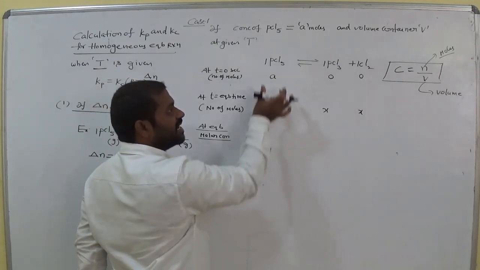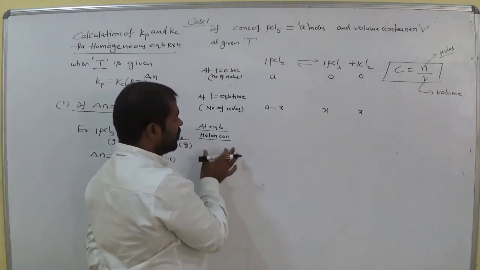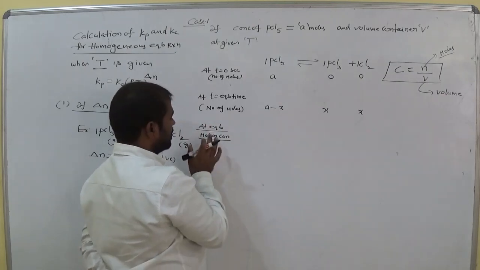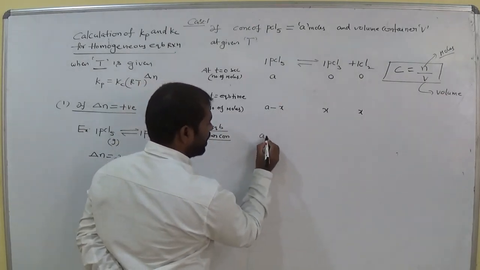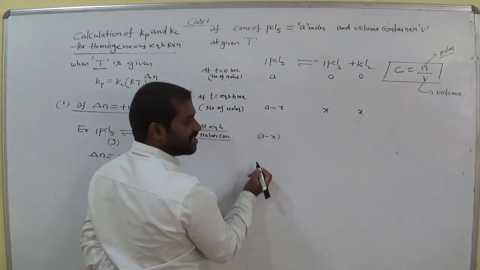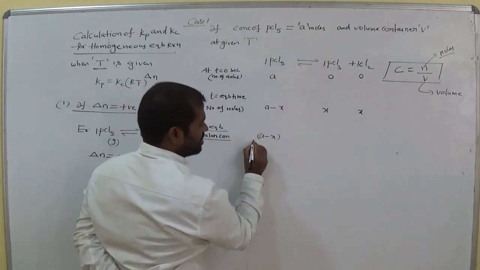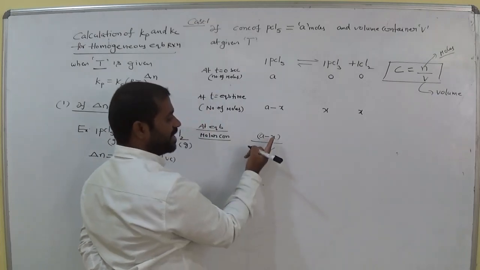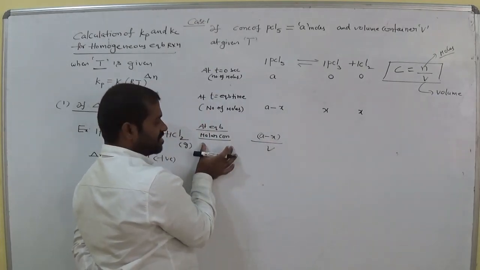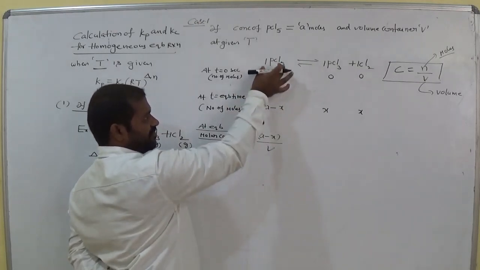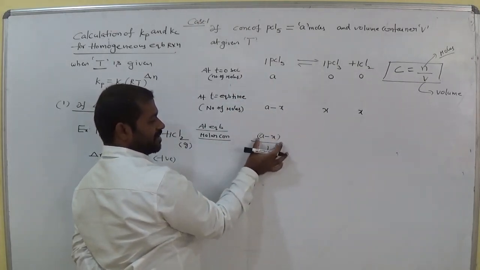Now we need to calculate the concentration of PCl5. What will we do? We take the number of moles, how much? A minus X. Am I right? Now what is the given volume? V. Divide by V, so A minus X upon V. Now this becomes the concentration at equilibrium. Concentration of PCl5 at equilibrium, how much?